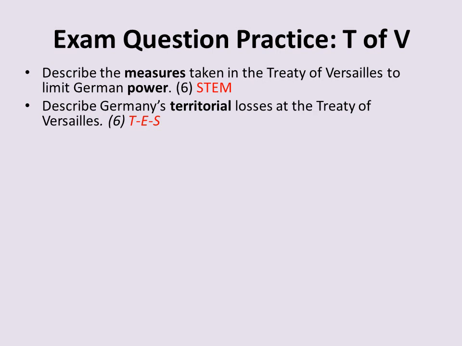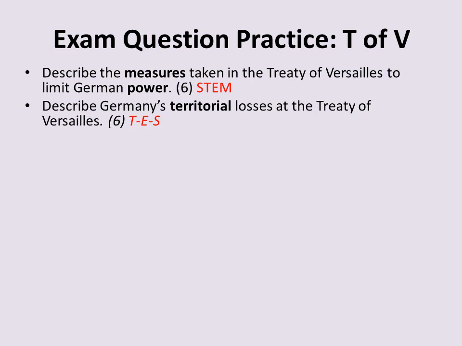So start off with the bits that you do know about the territorial losses, the information that you've learnt, and then link it into two other areas, so the economic losses and the social losses, making sure it links back to land. So what I mean by this is, say if you've talked about the territorial losses, you've remembered that they lost 50% of the iron reserves, you remember there was somewhere called the Saar, which Germany lost. You might remember Alsace-Lorraine, for example.